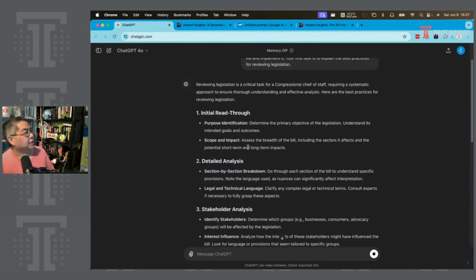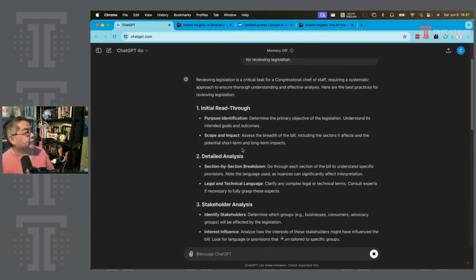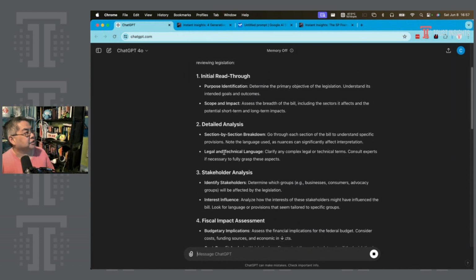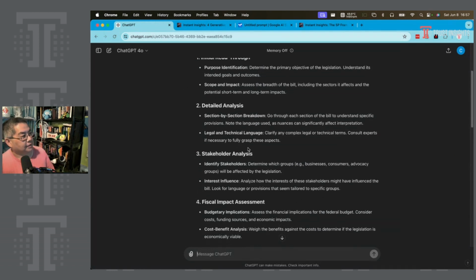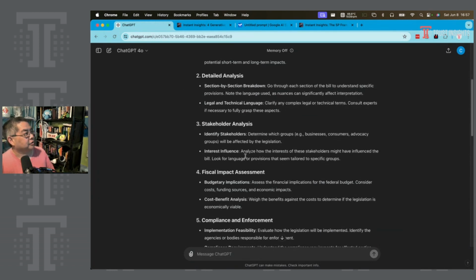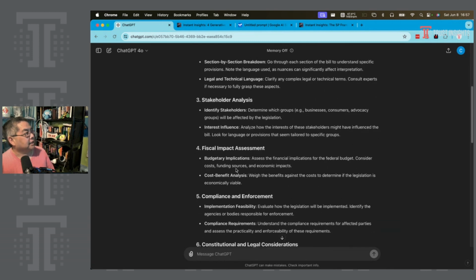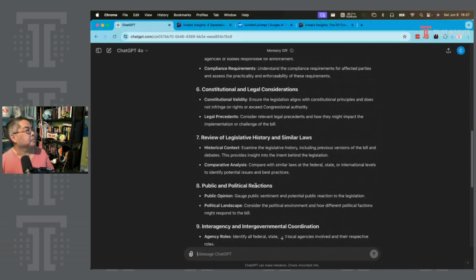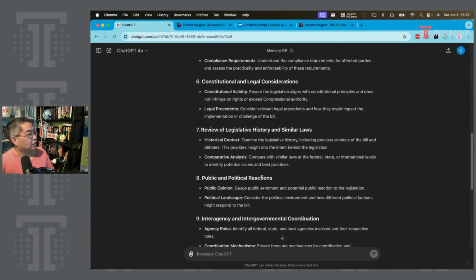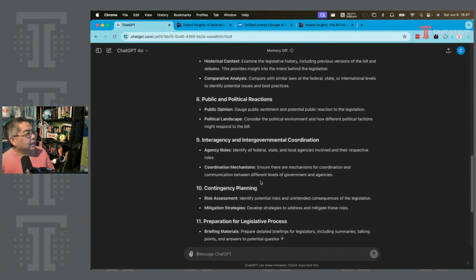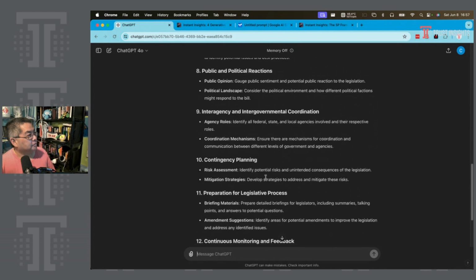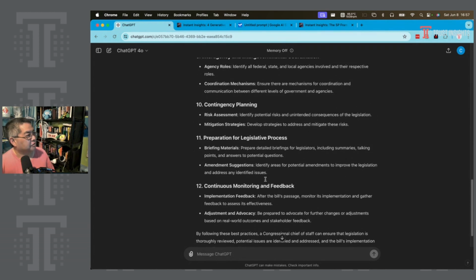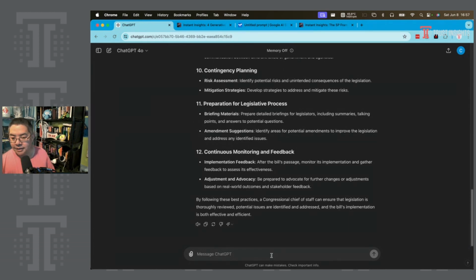Here are the best practices: initial read through, purpose identification, scope and impact, detailed analysis, section by section breakdown, legal and technical language, stakeholder analysis, identify stakeholders, interest, influence, fiscal impact assessment, compliance and enforcement, constitutional and legal considerations, review of legislative history and similar laws, public and political reactions, interagency and intergovernmental coordination, contingency planning, legislative process, continuous monitoring and feedback. Great. That's a good first start.